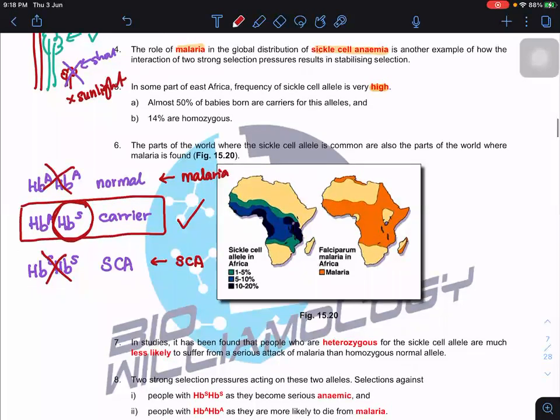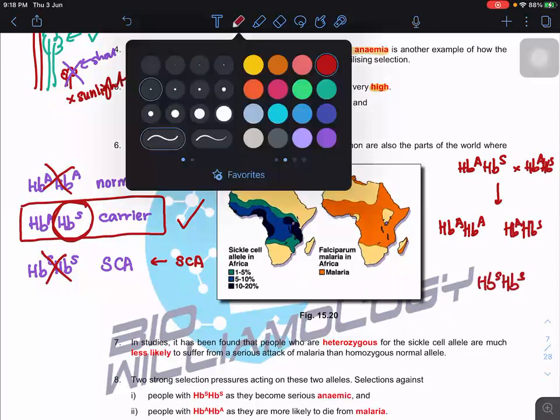So a lot of the time, you can see that it will be a heterozygous crossed with a heterozygous. So you can get HbA HbA, HbA HbS, and HbS HbS. So at the end of this, you can see what will happen.